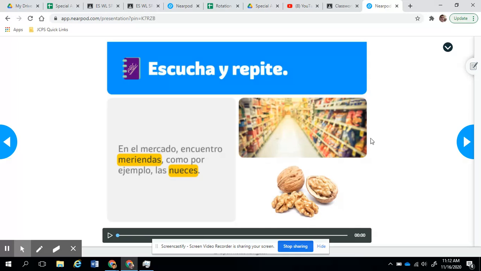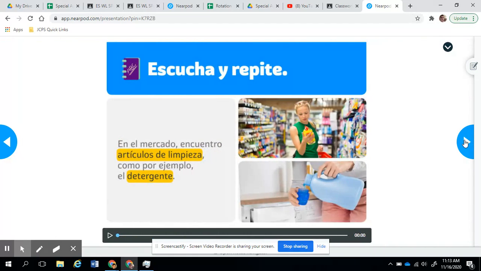Now, if you remember, this has a play button, so you can click there and hear exactly the sentence. Escucha y repite. En el mercado encuentro meriendas, como por ejemplo las nueces.